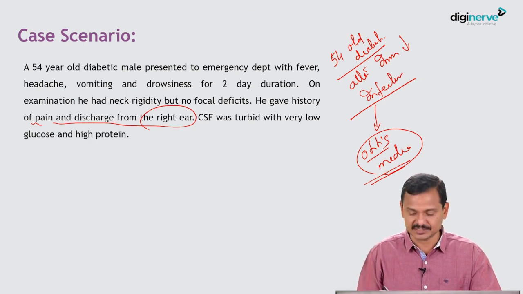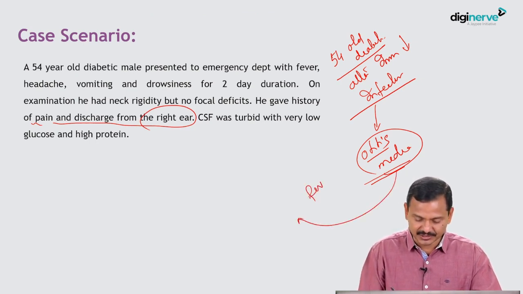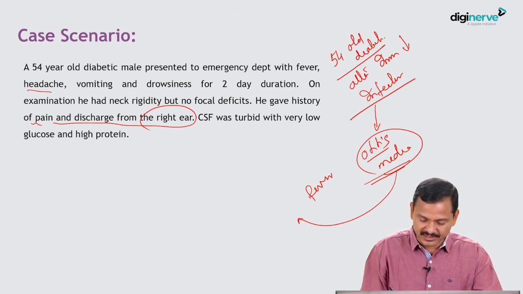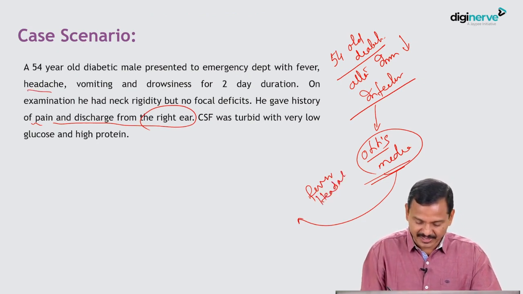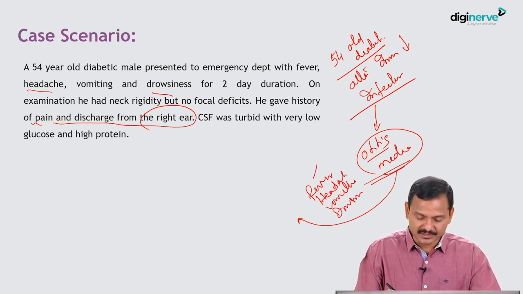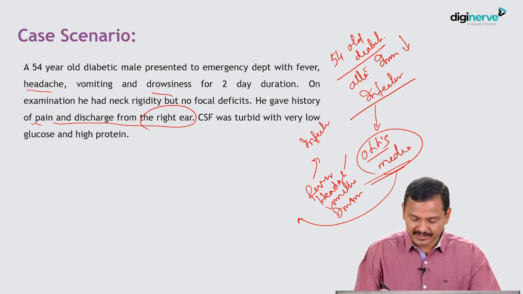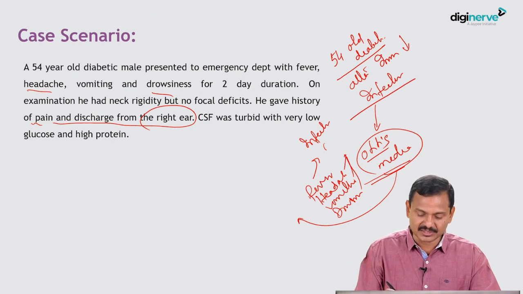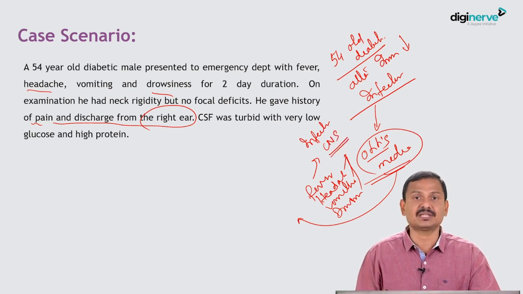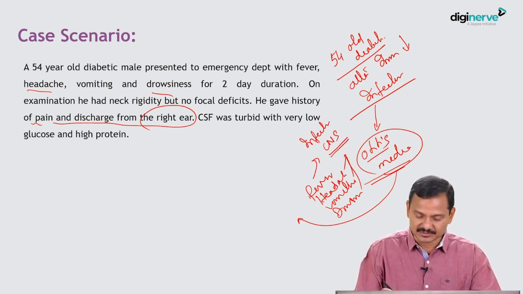And following this otitis media, he develops fever, headache, vomiting, and drowsiness. If you analyze, fever is because of infection or inflammation, and headache, vomiting as well as drowsiness are because of CNS manifestation, and this vomiting is because of increased intracranial pressure.